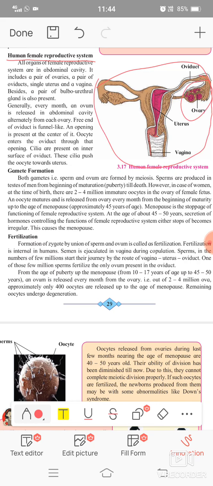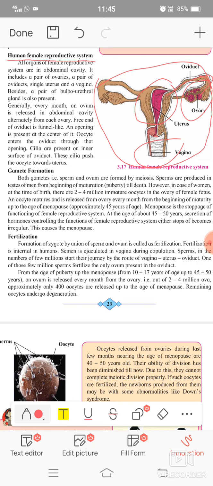This is the ovary. The ovary is connected with the uterus with the help of a tubular structure called the oviduct. This is a single uterus and vagina. So these are the four main parts of the female reproductive system. Generally, every month an ovum is released in the abdominal cavity alternately from each ovary. The free end of the oviduct is funnel-like. An opening is present at the center of it. The oocytes enter the oviduct through that opening.